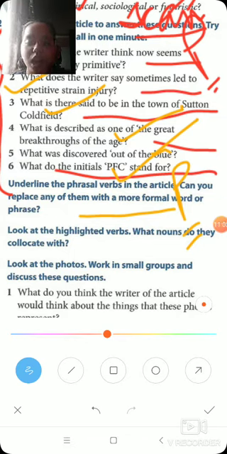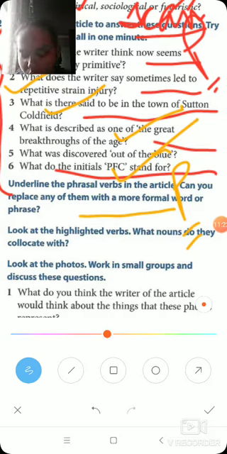You first underline the phrasal verb and then write the formal replacement of that phrasal verb, how it would be in formal language. First I'll tell you the phrasal verb, then I'll tell you the replaced word.